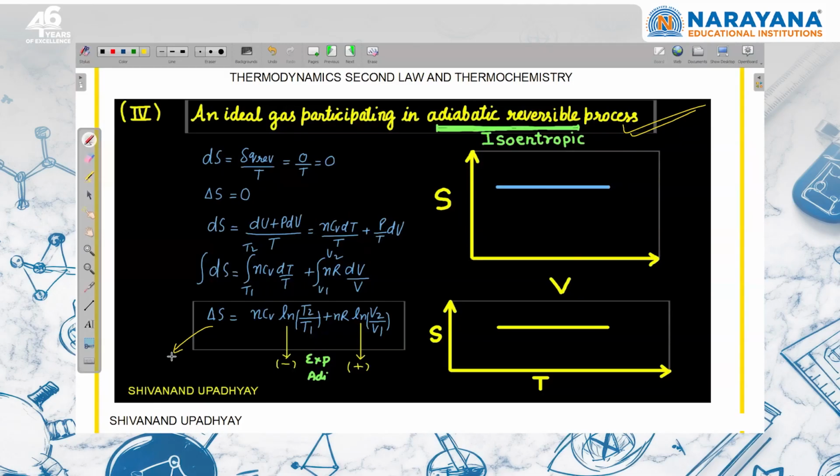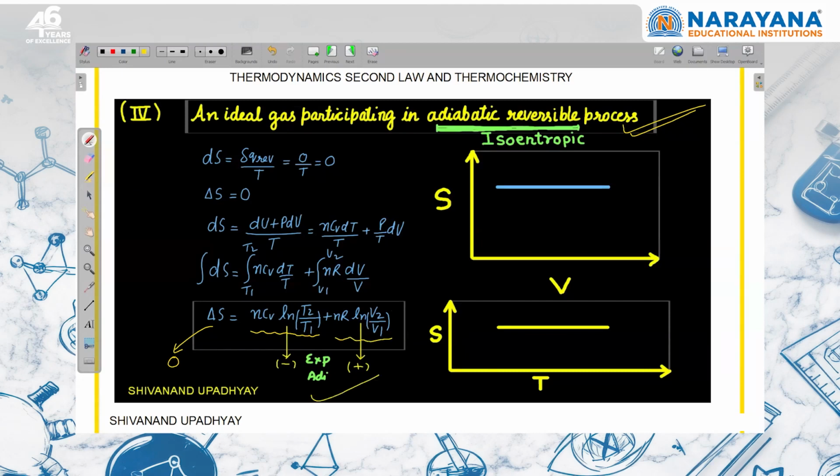So the entropy change is equal to zero, means the decrease in entropy due to decrease in temperature will be compensated by increase in entropy due to increase in volume.